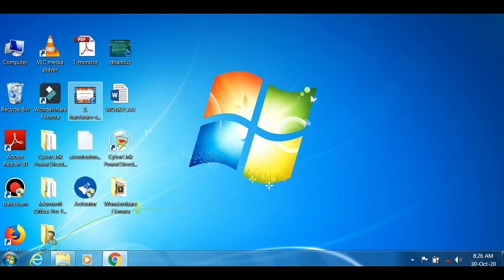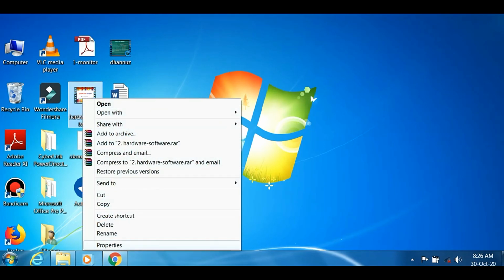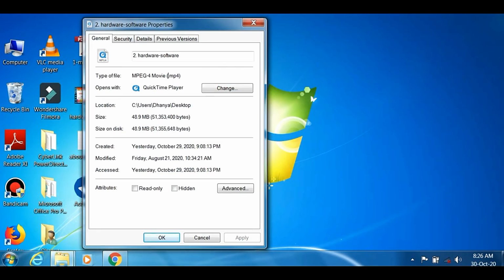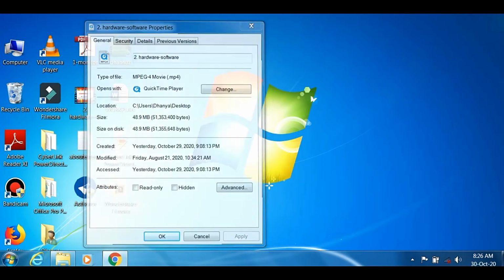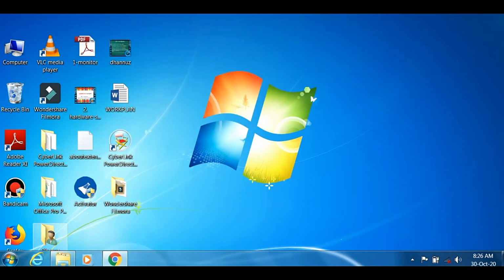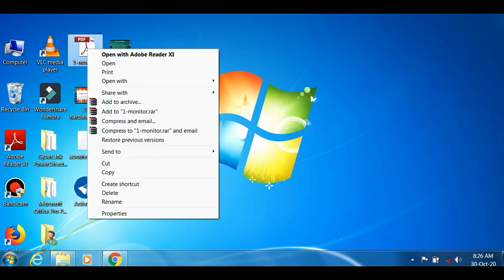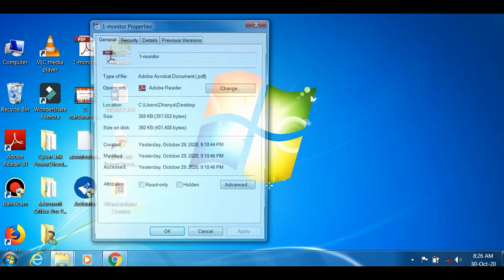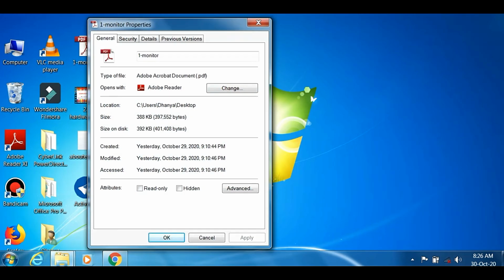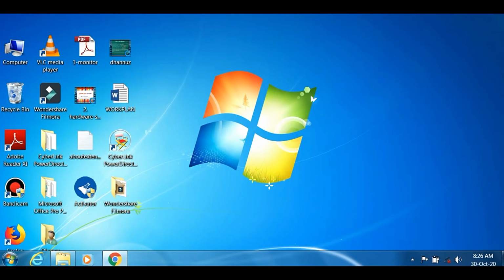When I click on this file, you can see that it is a video file, so its extension is .mp4. This is very familiar to you. And if I right click on this PDF, here it is already written. Its file extension is .pdf. So you have seen that different varieties of files are stored in my computer.